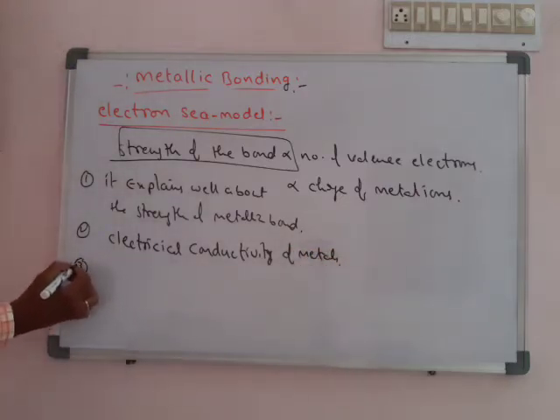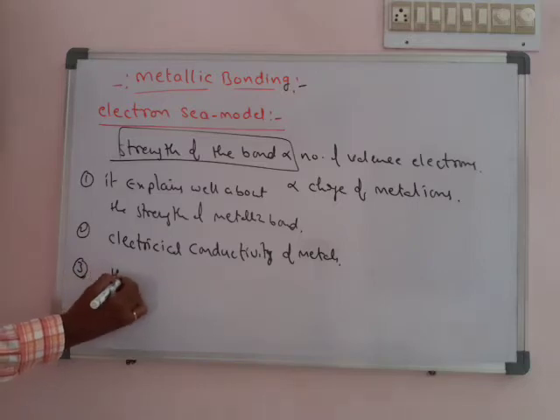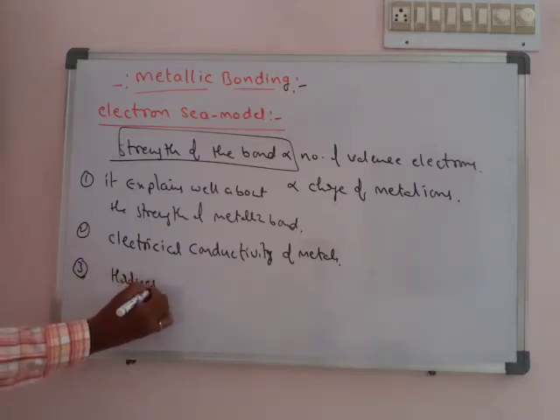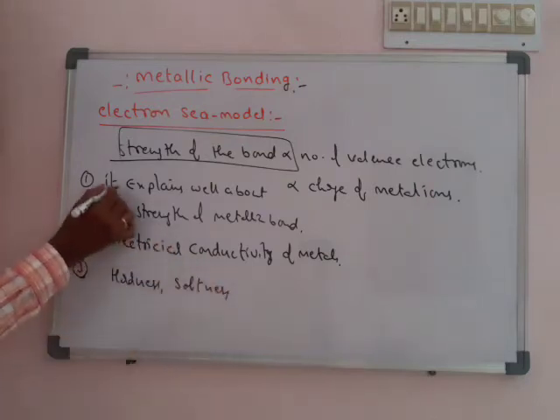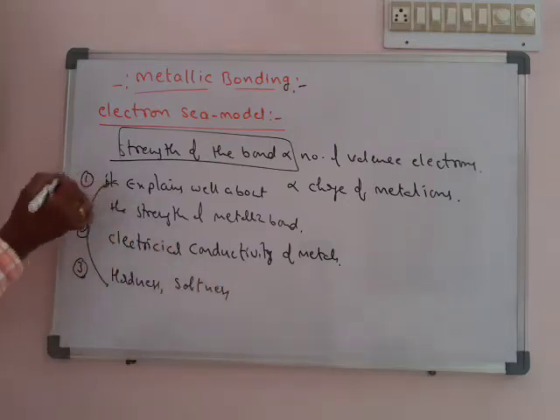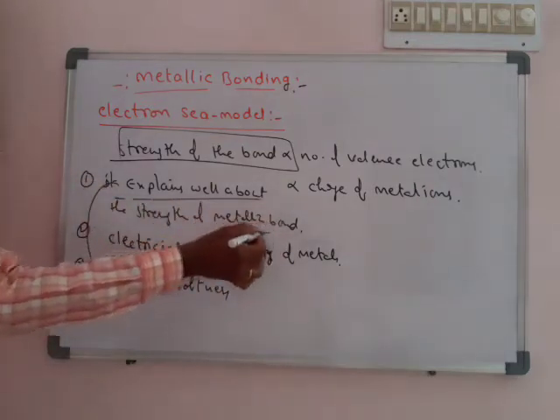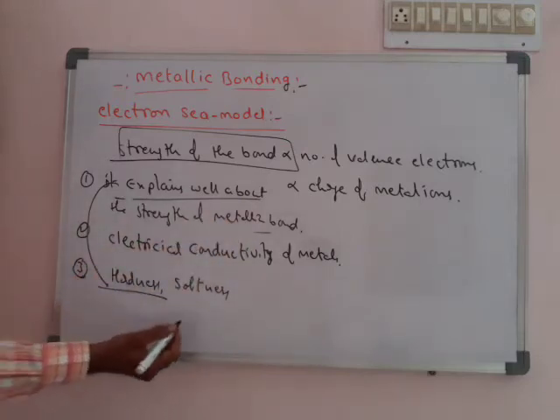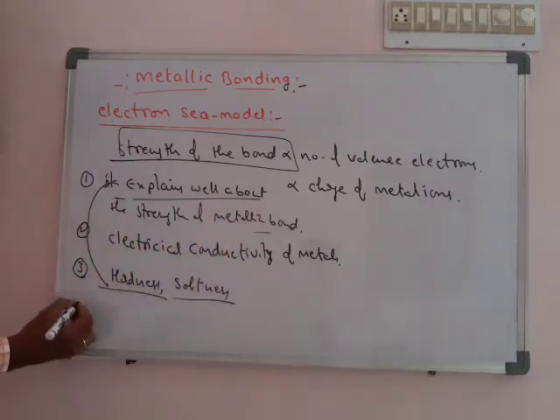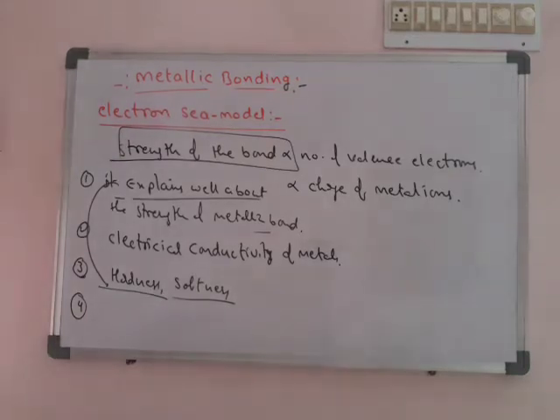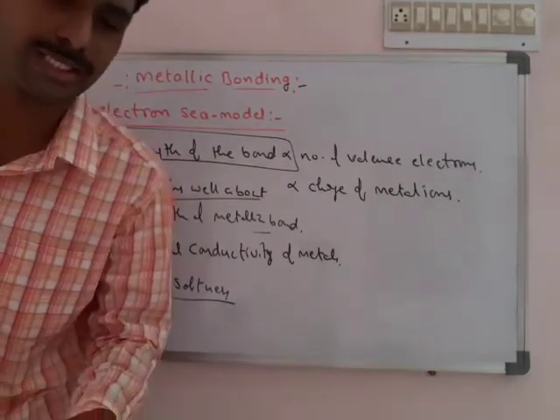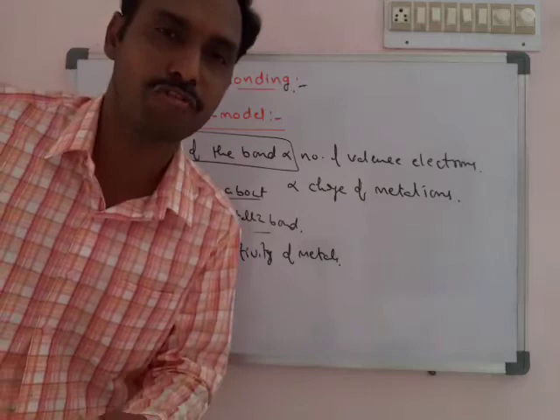Okay, it also explains about the hardness of metals. So hardness and softness. So again it comes under the first and third, but same. Explain well about the strength, nothing but why some are hard, why some are soft. Okay. Next, it also tells about the metallic luster. So what is the meaning of metallic luster? Metallic luster means the shining, glittering nature of metals.